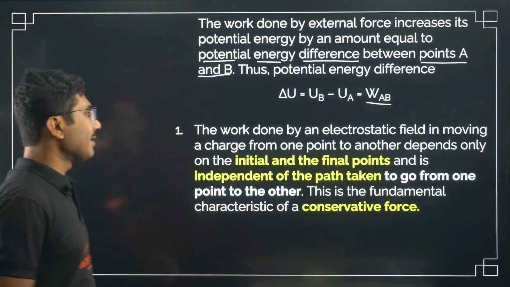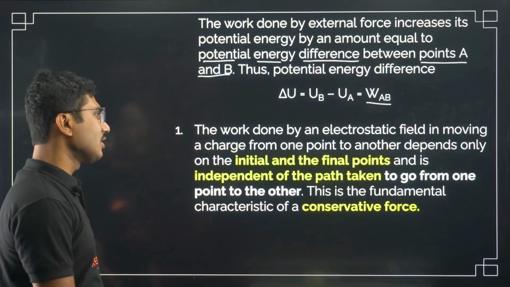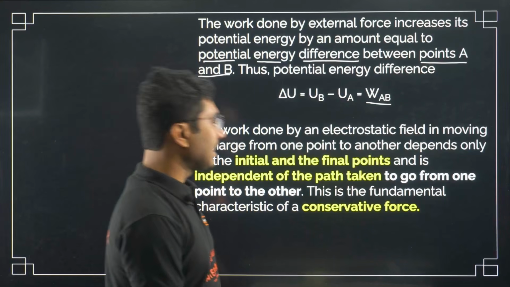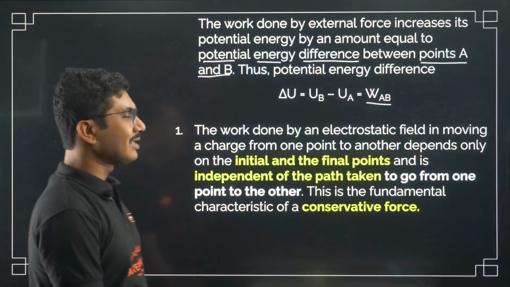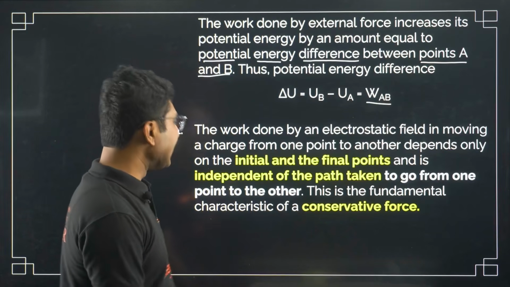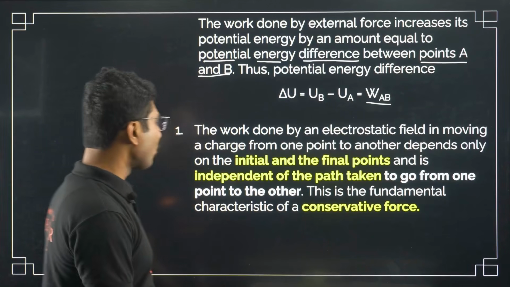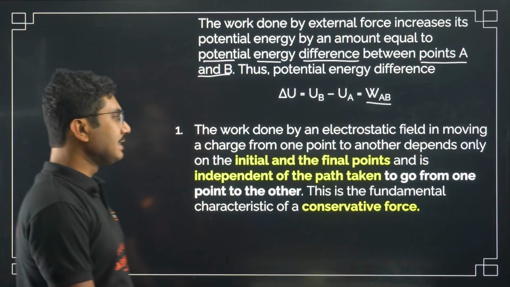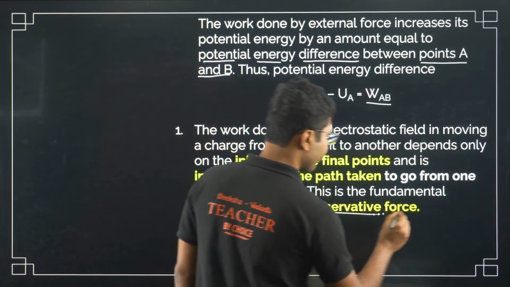The work done by an electrostatic field in moving a charge from one point to another depends only on the initial and the final points, and it is independent of the path taken to go from one point to the other. This is the fundamental characteristic of a conservative force.